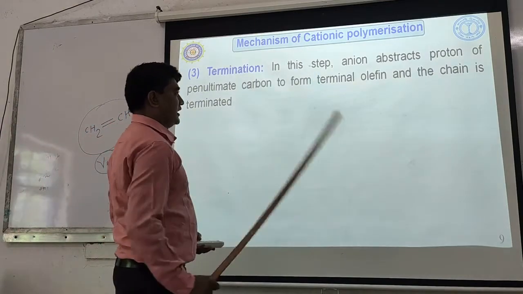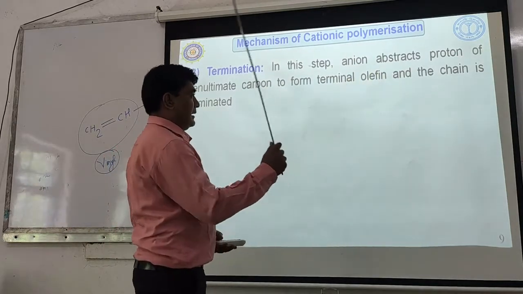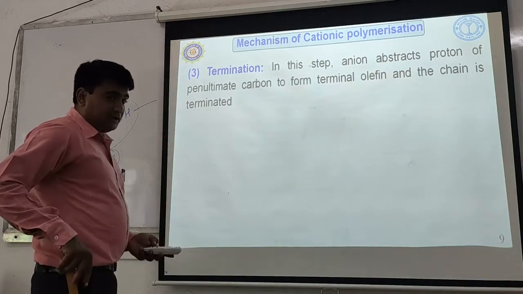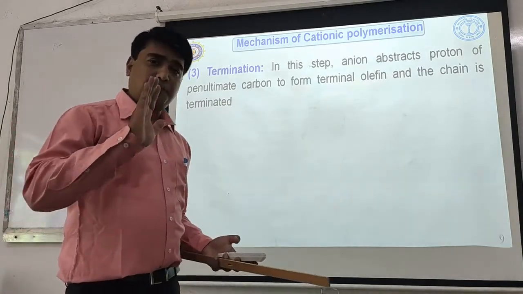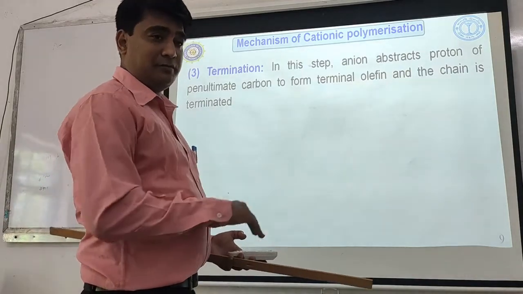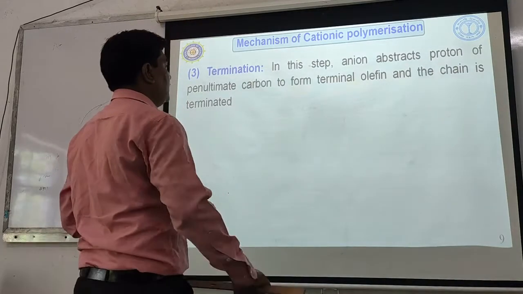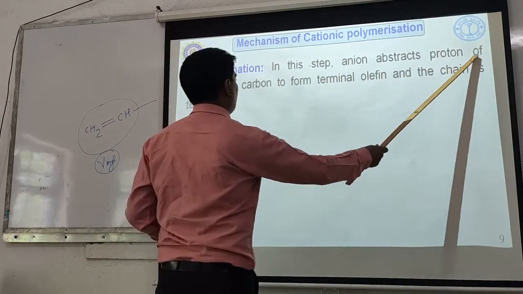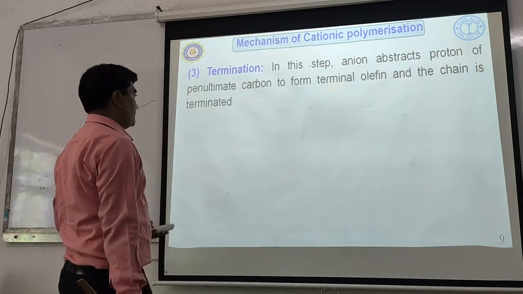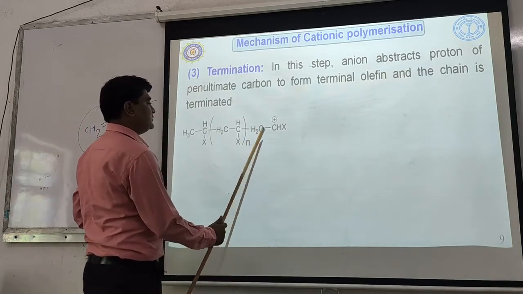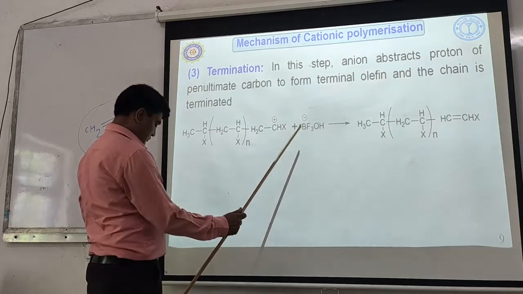So during this termination step, how does the termination occur? Either the anion abstracts a proton of the penultimate carbon. Penultimate carbon means the carbon next to the carbon that has the positive charge. Okay, if it has a proton, the anion will abstract that proton. So the anion can abstract a proton of the penultimate carbon to form a terminal olefin and the chain is terminated. How? See here. So this is the penultimate carbon. It has a proton. So your anion, okay.